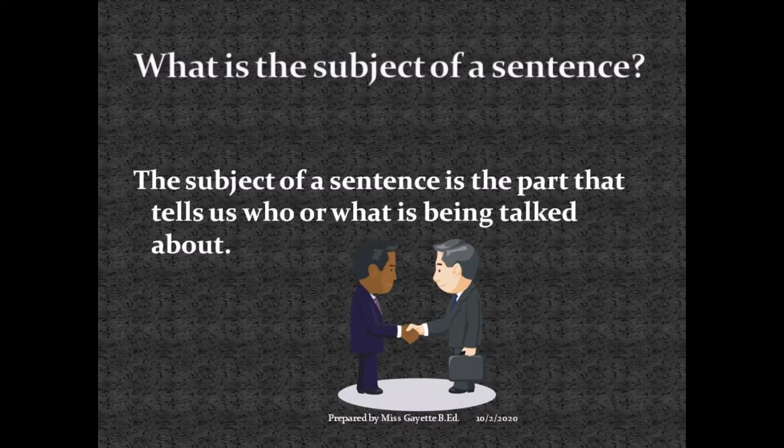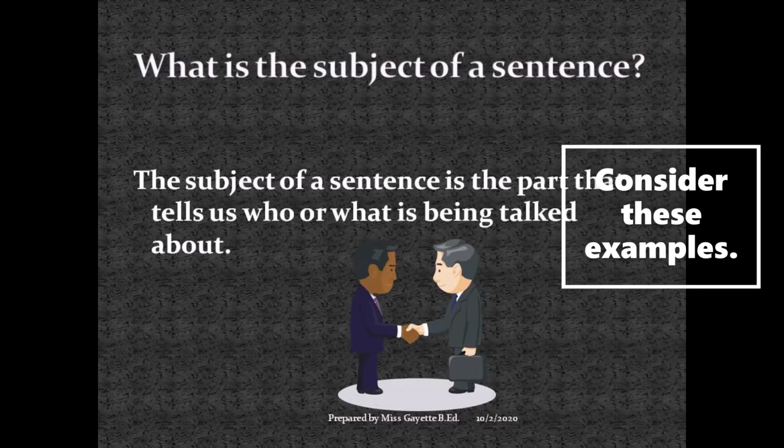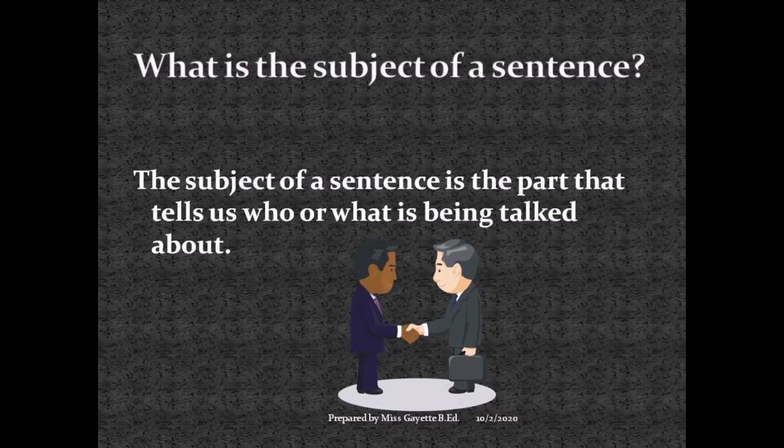For example, coronavirus is a pandemic. What are we talking about here? We're talking about coronavirus. Let's look at another example. Parents are afraid to send their children out of the house. Who are we talking about here? The parents. In both of these examples, we see a who and a what is being talked about. Those are the subjects in those sentences.